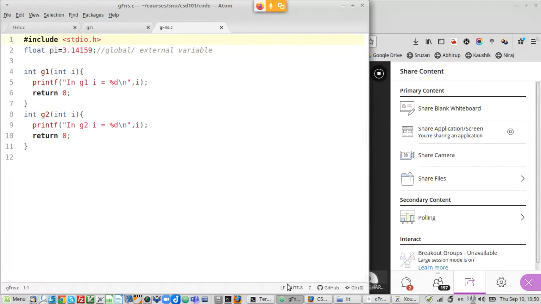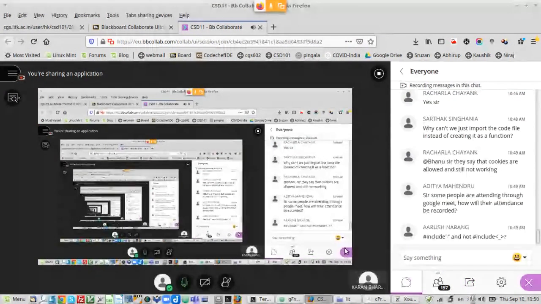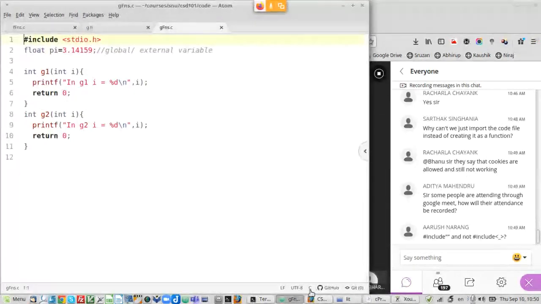Okay, so here are three files now. Notice that this file which I am showing you right now is the file gfunctions.c, right?